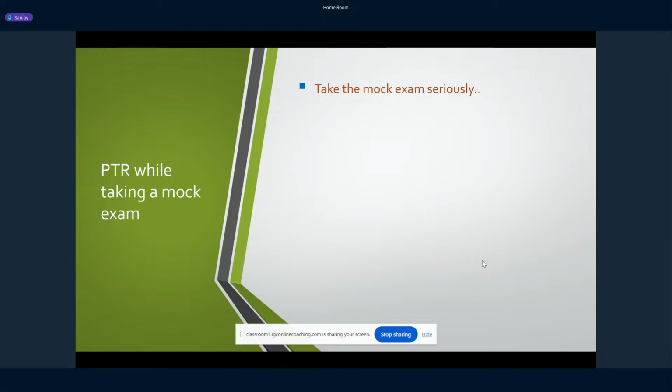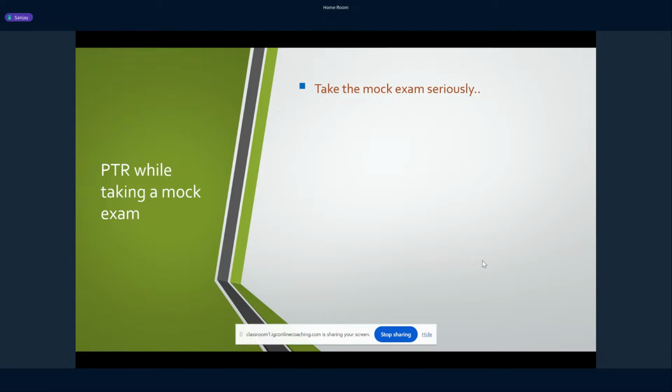Take the test on a laptop, not on a mobile, because that gives you the complete view of the exam. Be calm when you take the mock test, because in the actual exam you will feel the exam pressure. If you do not simulate such an environment, you will not see the actual result of the mock test.